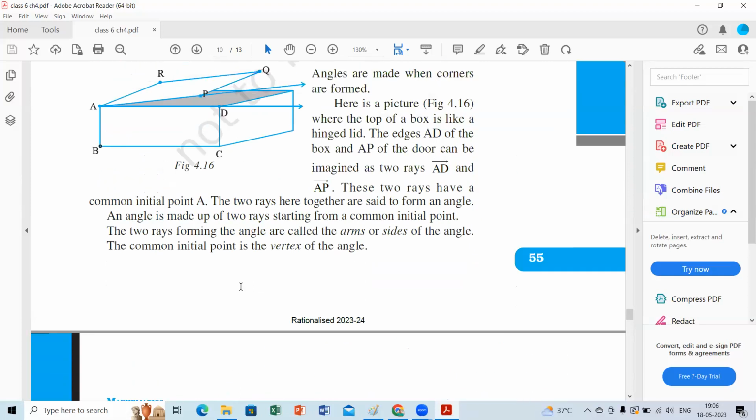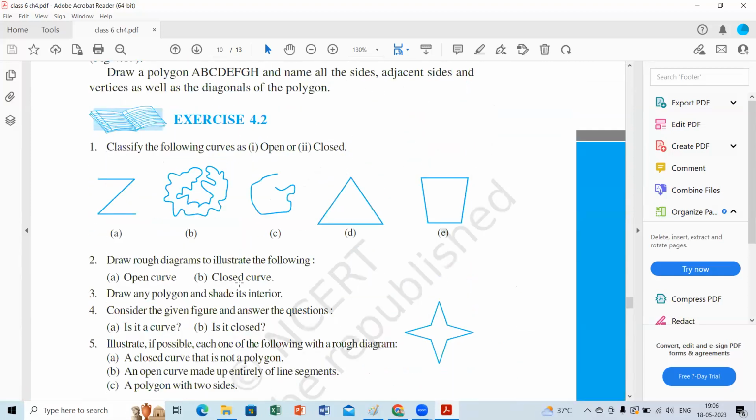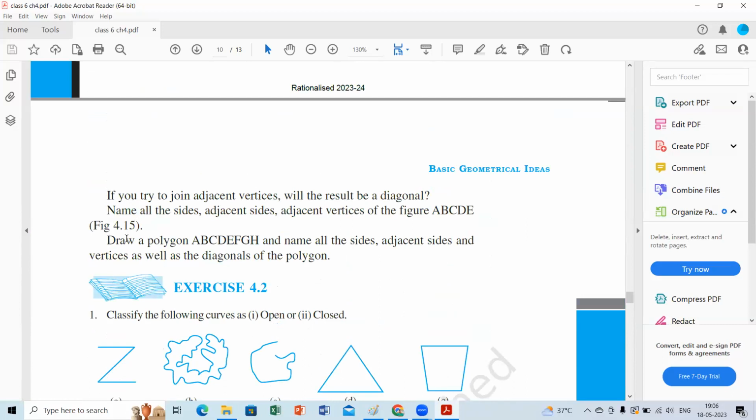You are able to understand? Sir, yes, but sometimes I'm not understanding. Sometimes you are not understanding. So first of all, your internet connectivity, you had some disconnection problem, no? No, sir, it is over now. Still you have a problem? Yes, sir. Your parent is there with you? No, sir. Please inform your parent to talk to me. I have sent a message also to your dad or mom to call me. I didn't receive any call.